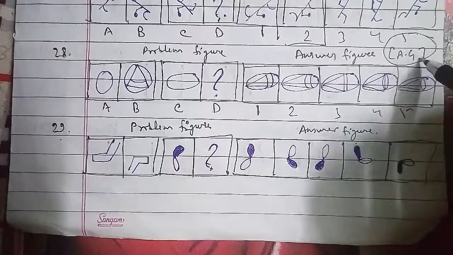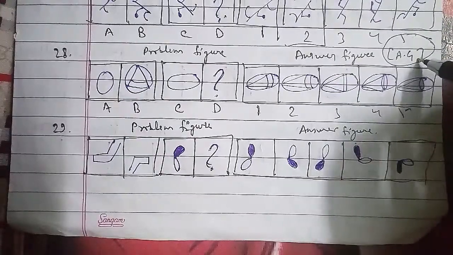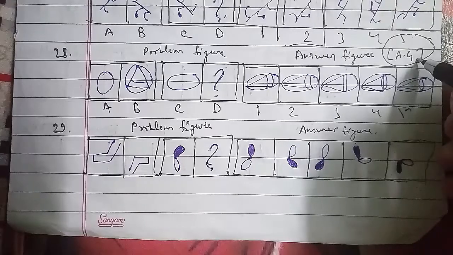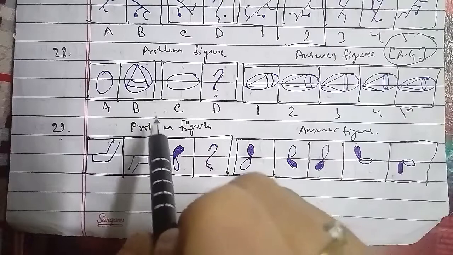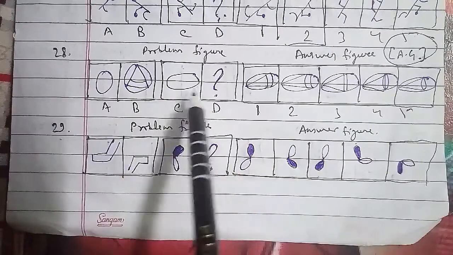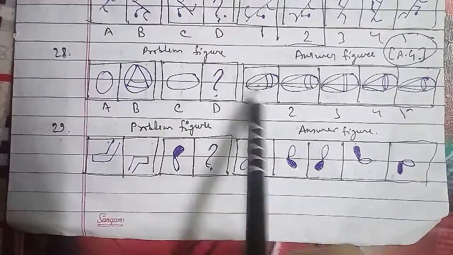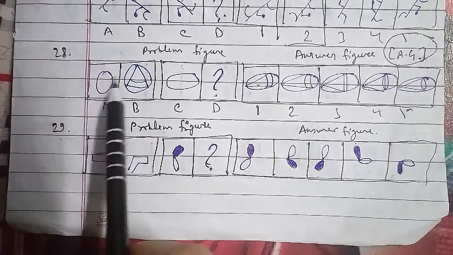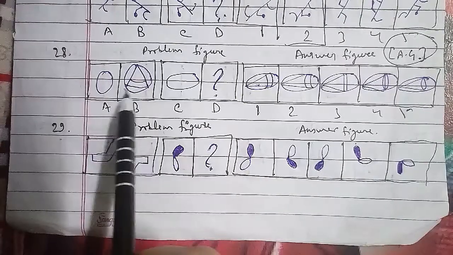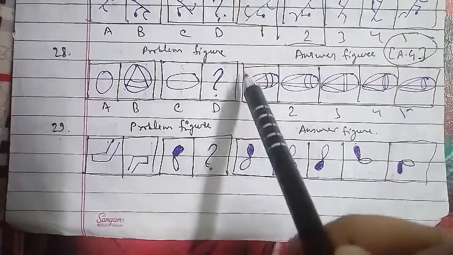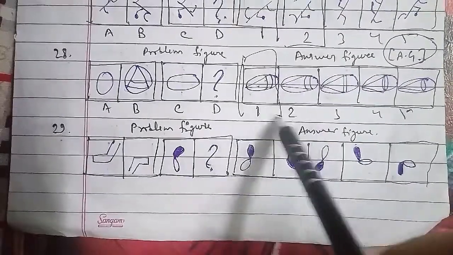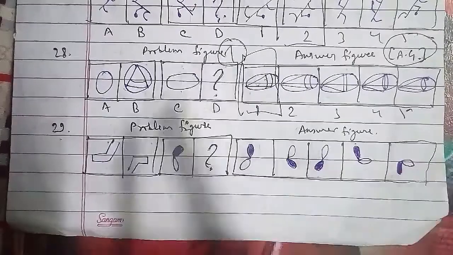This is a very important question because it has been asked in the assistant grade question paper, which is also a very important question paper itself. Here a cone is introduced inside the figure, so you can see the figure where the cone is introduced, because there is a circle here and inside it the cone has been introduced. So in an oval shape also the cone has been introduced, so the first figure will be the right answer for this question as well.